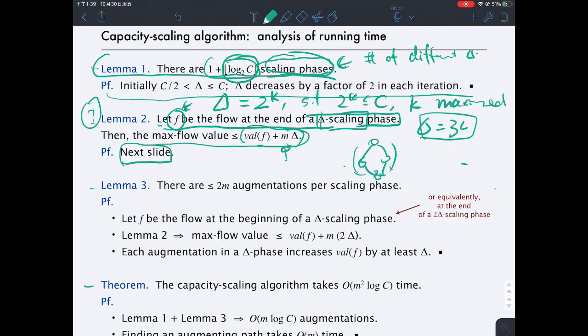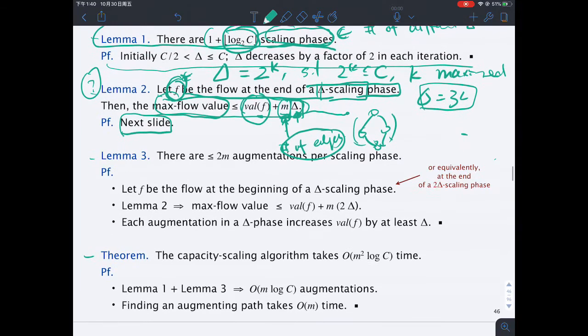At a very high level, what does this lemma say? It says that if we know the flow value and we know the delta, and m here is the number of edges, then we have a conservative estimate of the optimum solution. The optimum solution will not be larger than the value of our current flow plus m times the delta. Delta is the current delta we are seeing at this moment.